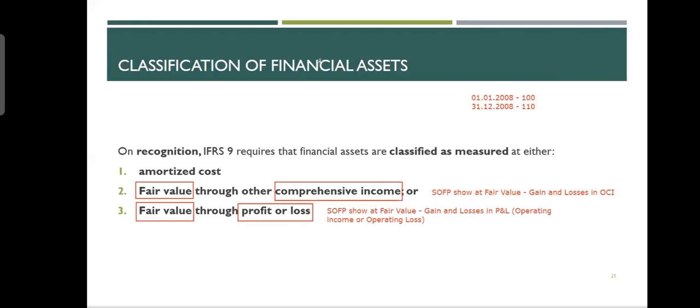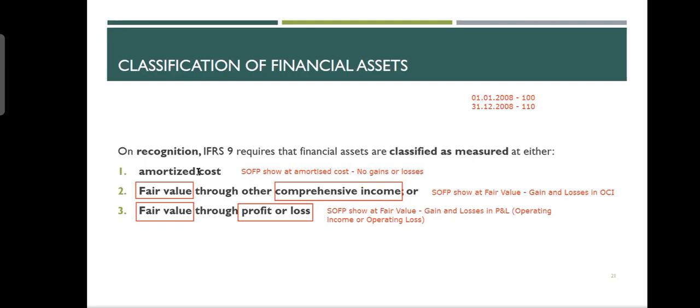If you talk about the first one, what do we do with that? We say that the statement of financial position shows it at amortized cost. We discussed what amortized cost is in the last lesson. I will come back to that. And there are no gains or losses. So you don't talk about where to write down in the income statement, upper or below, because there are no gains and losses. It does not say that you should do it in P&L or OCI. It only goes to the balance sheet. It is not going to the income statement because there are no gains and losses.